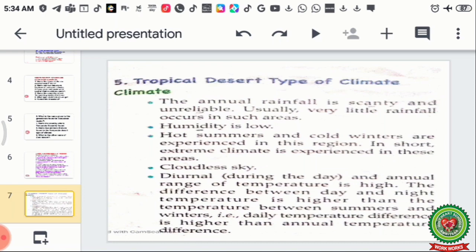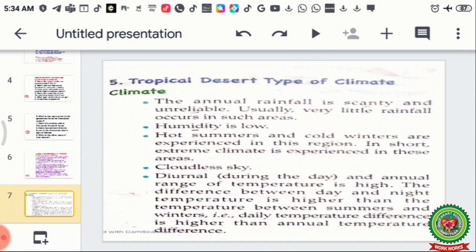Cloudless sky. Diurnal means during the day, and the diurnal and annual range of temperature is high. Day and night temperature difference is high, and the annual range of temperature is also high. The difference between day and night temperature is higher than the difference between summers and winters. Even when there is little difference between summer and winter temperatures, there is a lot of difference between day and night temperatures. The days are very hot and nights are quite cool. Daily temperature difference is higher than annual temperature difference.